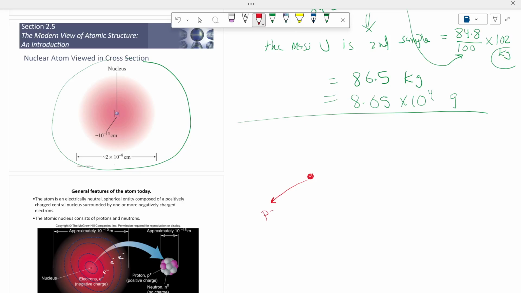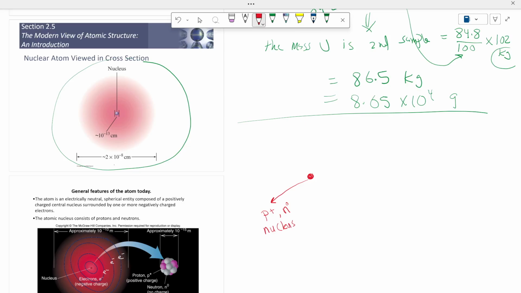The first type is called the protons, and the second type is called the neutrons, P plus and N0. From the charge, you can conclude that the protons are positively charged particles, while the neutrons are neutral. These particles can be found in the nucleus.